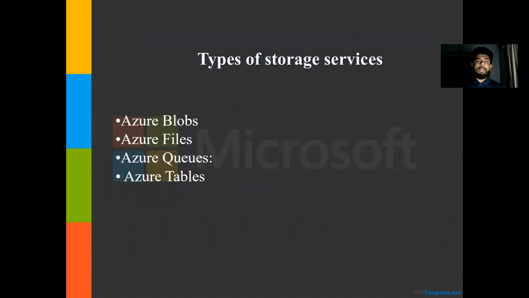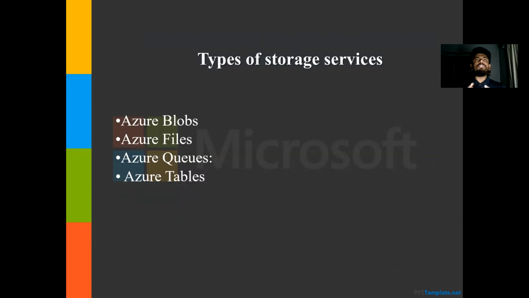So let's get started with the types of storage services. The first one is Azure Blob. The second one is Azure Files. Third is Azure Queues. And the last one is Azure Tables. So what is Azure Blob basically? It is for unstructured data, where we can store any number of files, for example music, videos, pictures. We store them in Azure Blob.